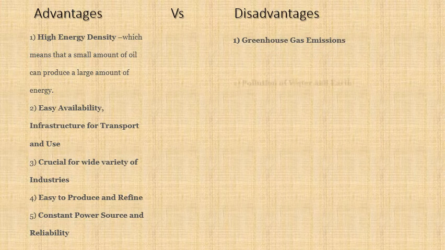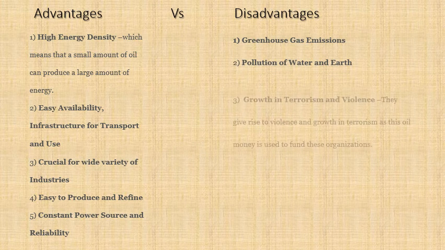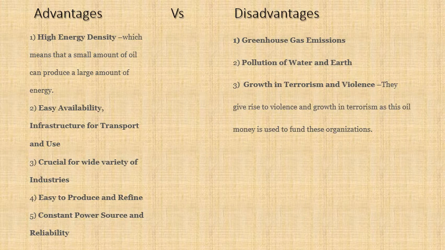Disadvantages: greenhouse gas emissions, pollution of water and earth, growth of terrorism and violence. Very, very important point. Please don't misunderstand this as a small point. It's a very important point. Most of the regions where terrorism is there, if you look in the Middle East, they give rise to violence and growth of terrorism as oil money is used to fund these organizations.